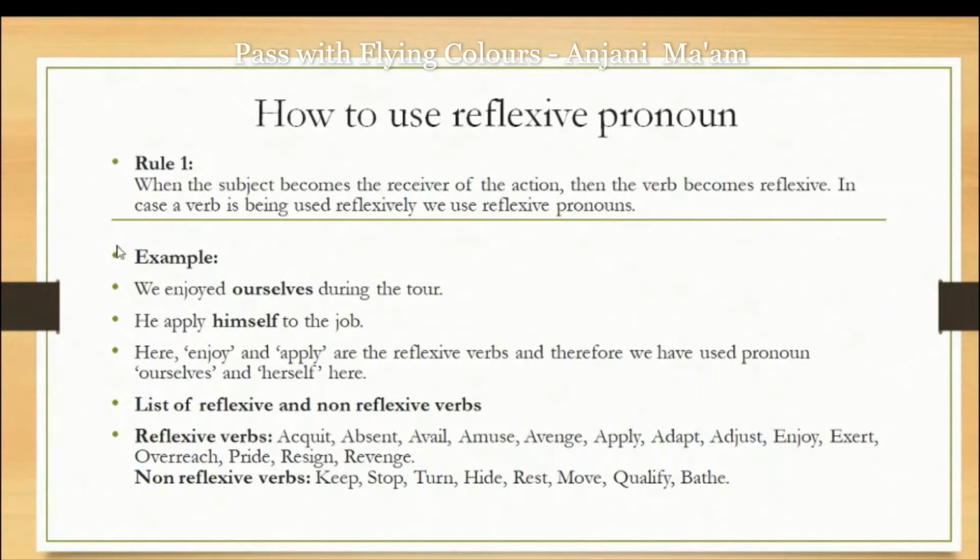Let's see an example. We enjoyed ourselves during the tour. In this sentence, the word enjoy came, and enjoy is a reflexive verb. After that, we have used ourselves. Why have we taken the reflexive pronoun ourselves? Because the subject is we, which is plural. That's why ourselves has been used. We enjoyed ourselves during the tour. Next, he applied himself to the job. Apply is also a reflexive verb. According to he, we have used himself, a reflexive pronoun, after it. So here enjoy and apply are reflexive verbs. That's why we have used reflexive pronouns after them.